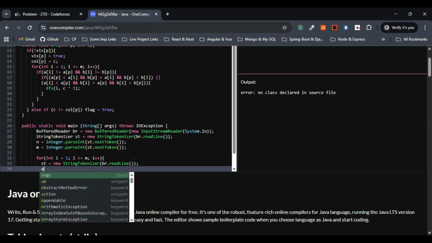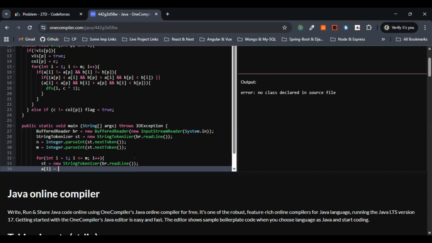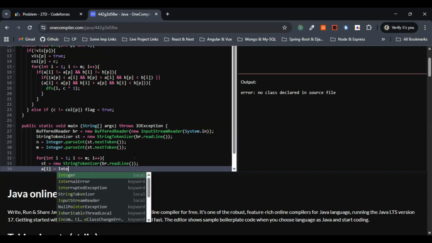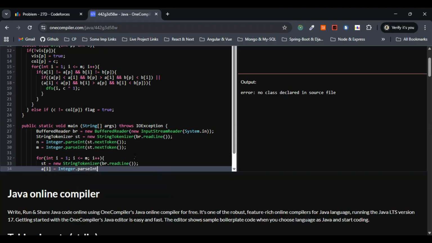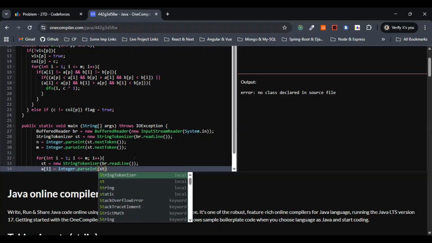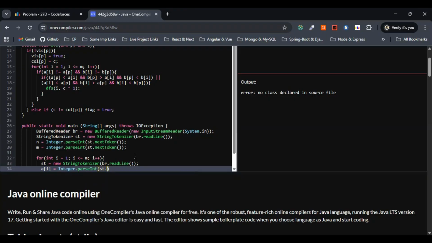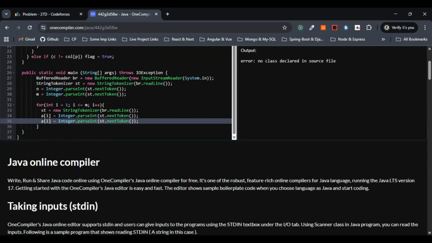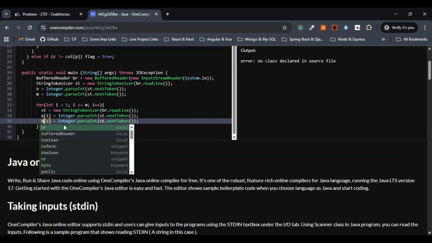Now let's go with the A of I equivalent to Integer dot parseInt of string tokenizer dot next token. So same thing, let's do the same thing for the B of I as well. Instead of A, let me change this one to B.